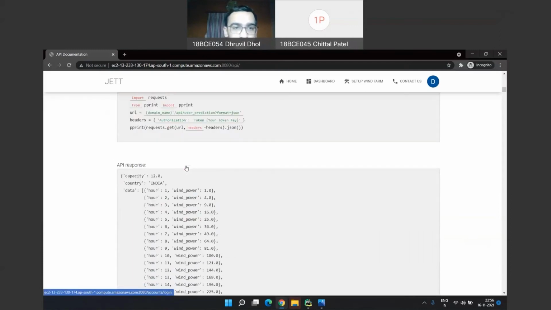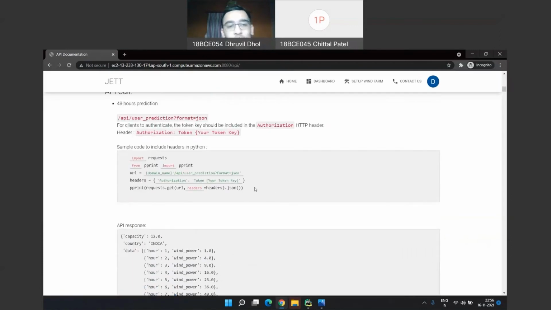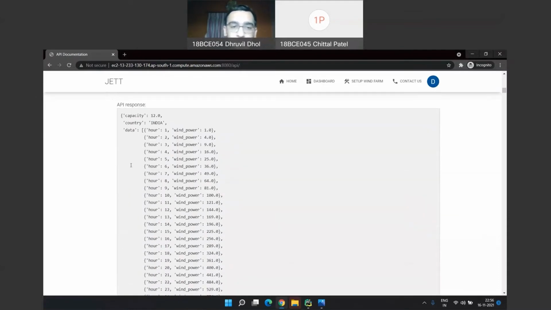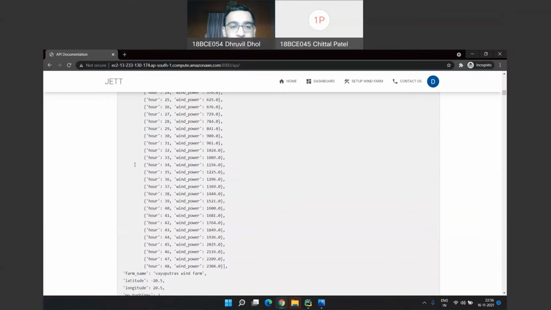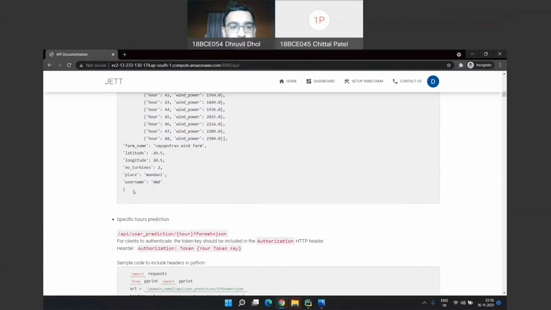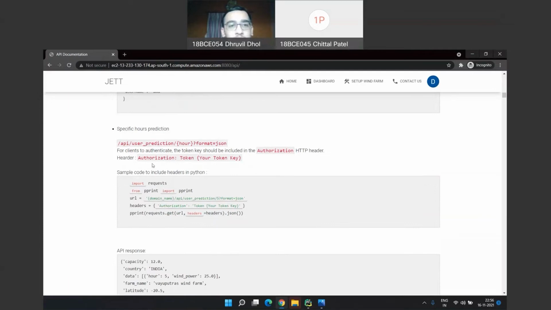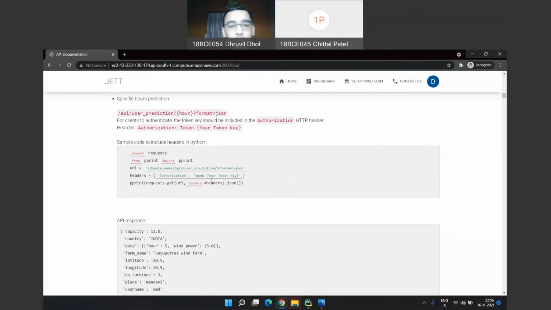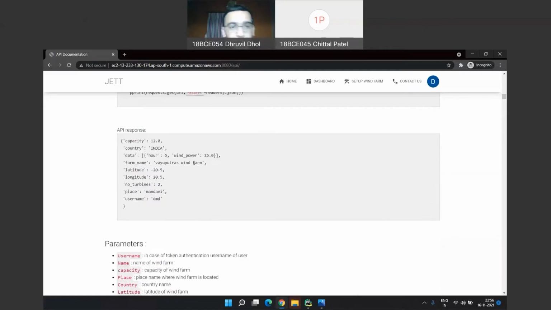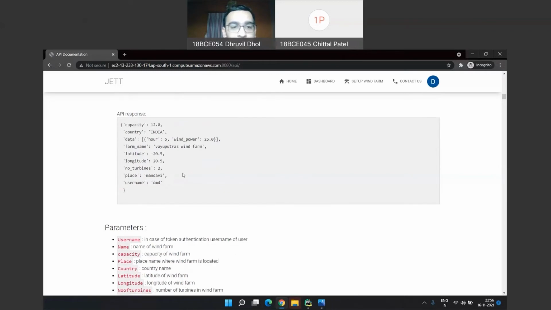the API response. Here is the Python function to call this API, in which we have to provide the headers in this format, authorization token and the token API key, and we can get the next 48 hours power prediction. Here we can see the API response for that, with the farm name, latitude, longitude and so on. Another API is for when the user also provides the hour value along with the API key, and we give the wind power prediction for that specific hour. Here the value is 5, so this is the wind farm power prediction for only the fifth hour.